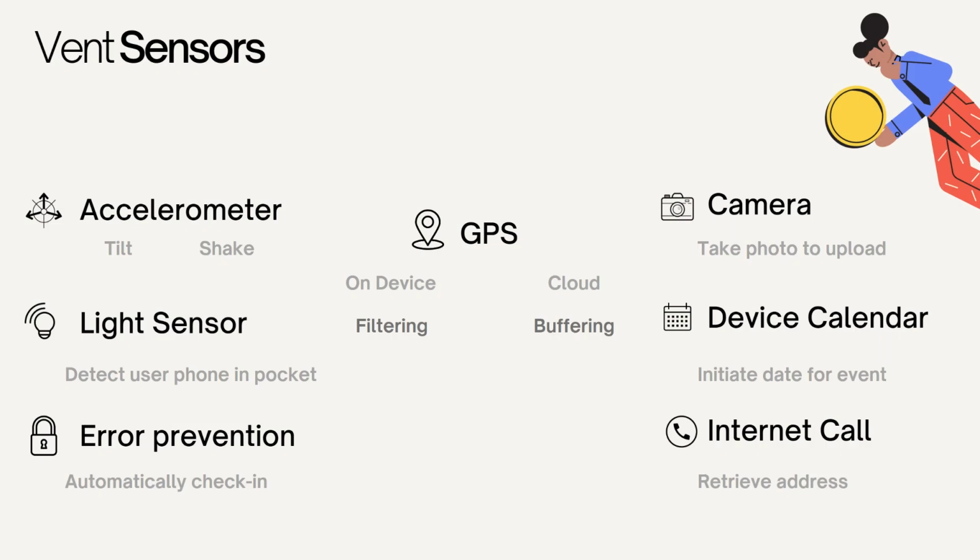The sensors we use to build our app. The most important sensor for our app is GPS. We use this in a combination of on-device and cloud services to allow users to follow themselves on the map and to detect when they enter an activity automatically.